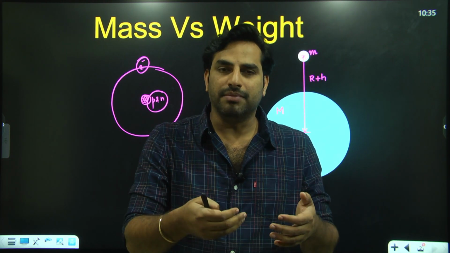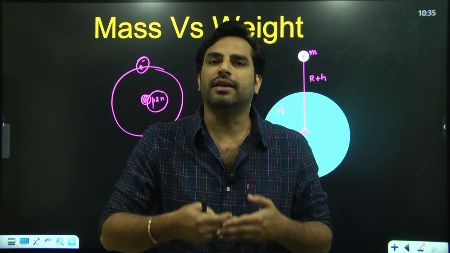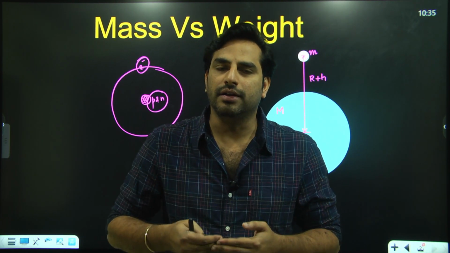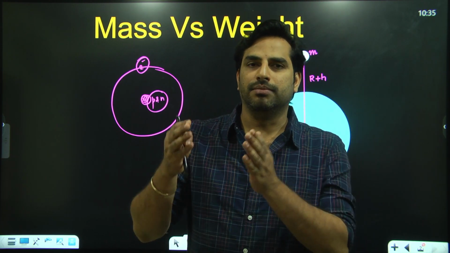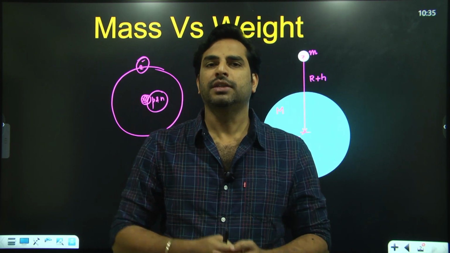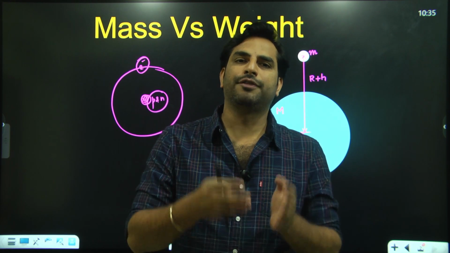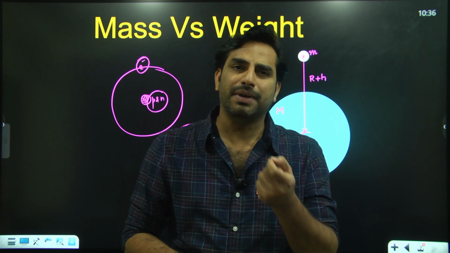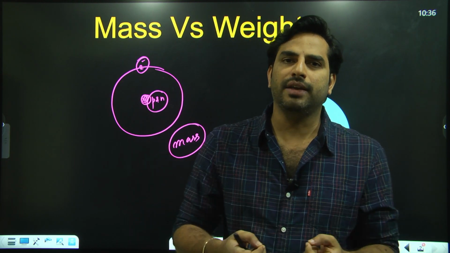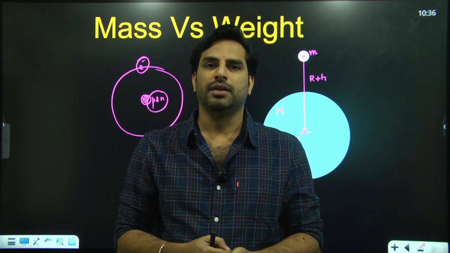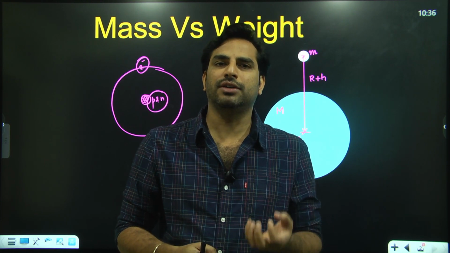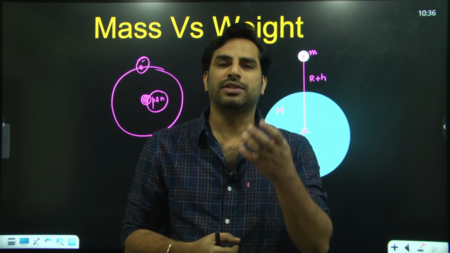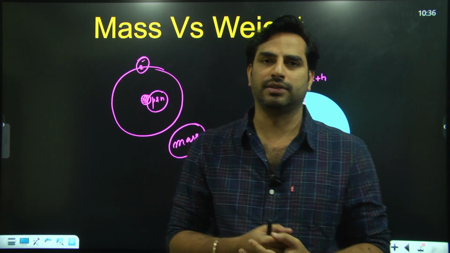So we have taken mass as a reference to define other things. Based on mass, I can define force. Based on it, I can define linear momentum, which is mass into velocity. Similarly, kinetic energy, half mass into square of the speed. So mass is a very, very basic property possessed by the elementary particles of an atom. An atom consisting of certain electrons, protons and neutrons has certain mass. We call it atomic mass.